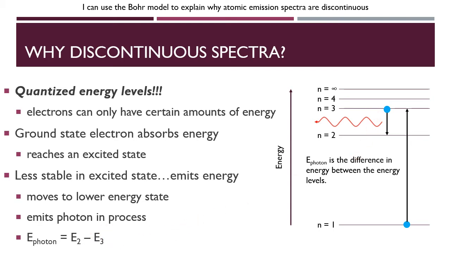The equation itself is not that important to us. We just want to understand that it's the difference in energy that this photon has to have. Well, because of that, when this atom emits energy, every one of those emitted photons has to match the energy of our energy level diagram. So for example, we've said that this photon here is red, and not just any red photon, but a specific wavelength, frequency, energy, whatever you want to think about that. In hydrogen, the wavelength of that photon is about 656 nanometers.